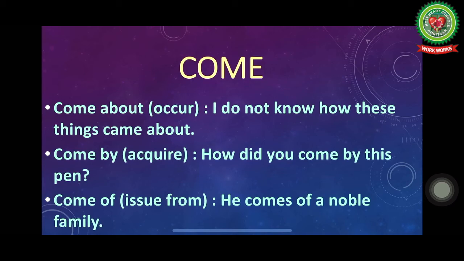Next is come off. Come off means issue from, means aana. See the sentence? He comes of a noble family. So it means that he issues from a noble family. So instead of using the word issues from or issue from, we may use the phrasal verb comes off or come off.